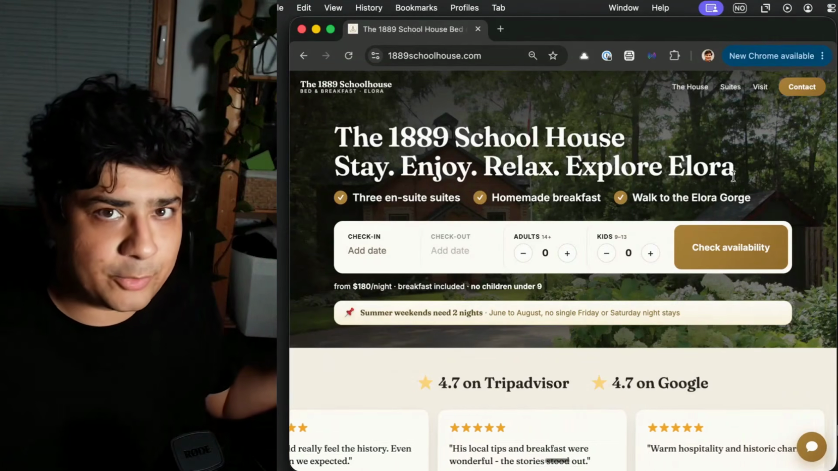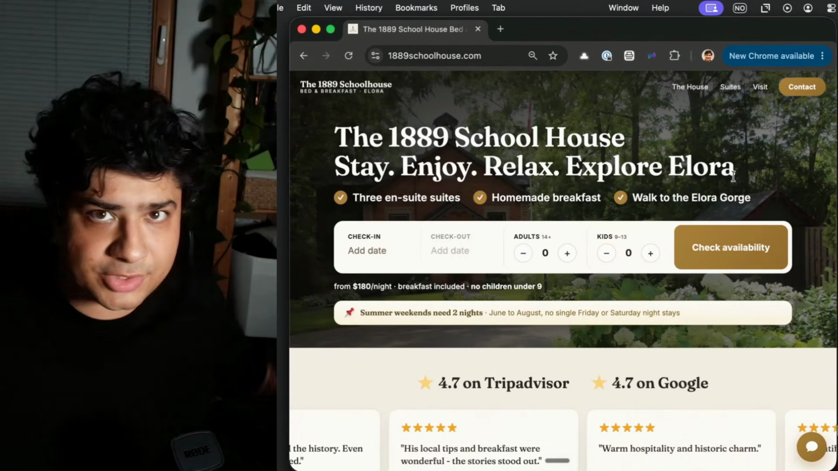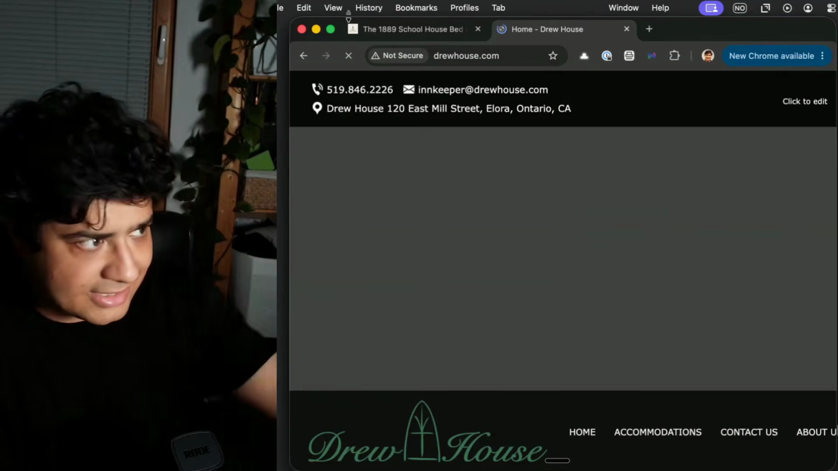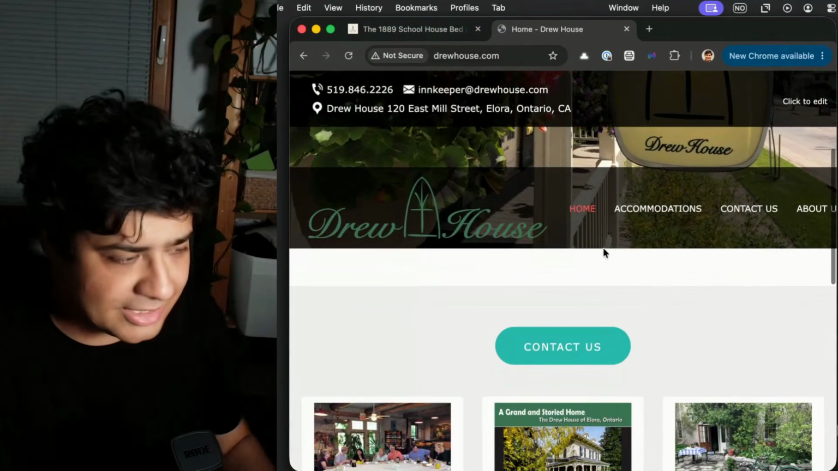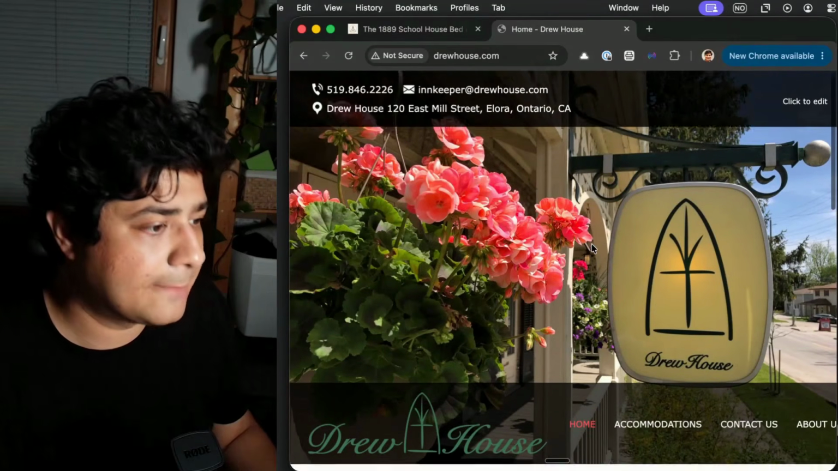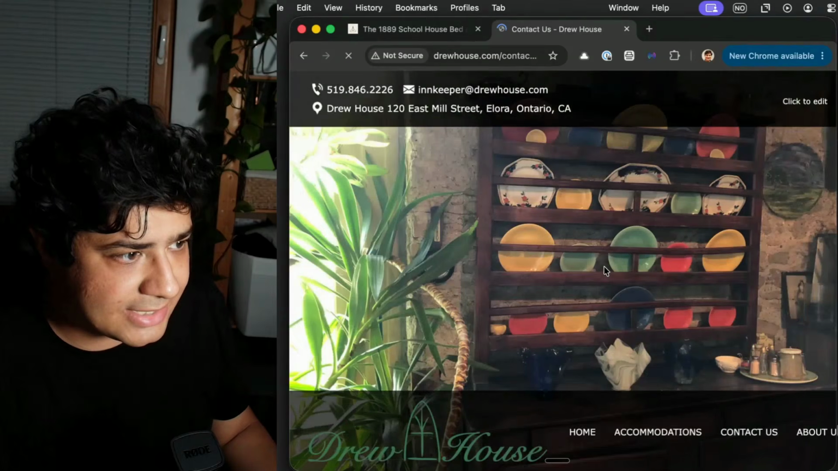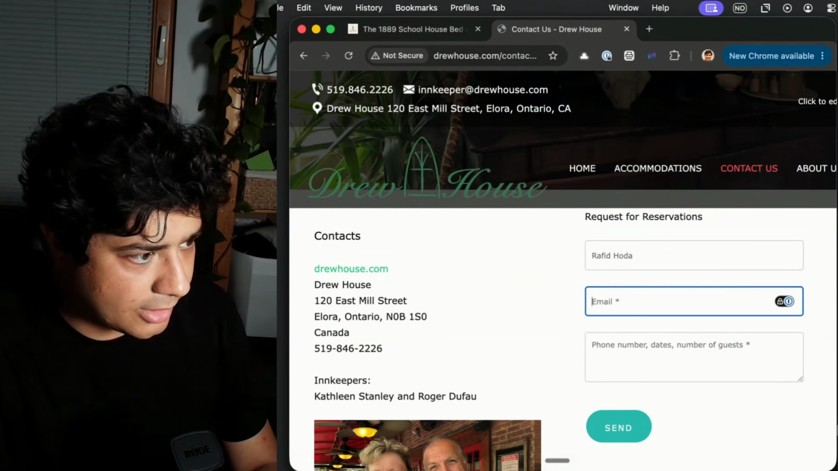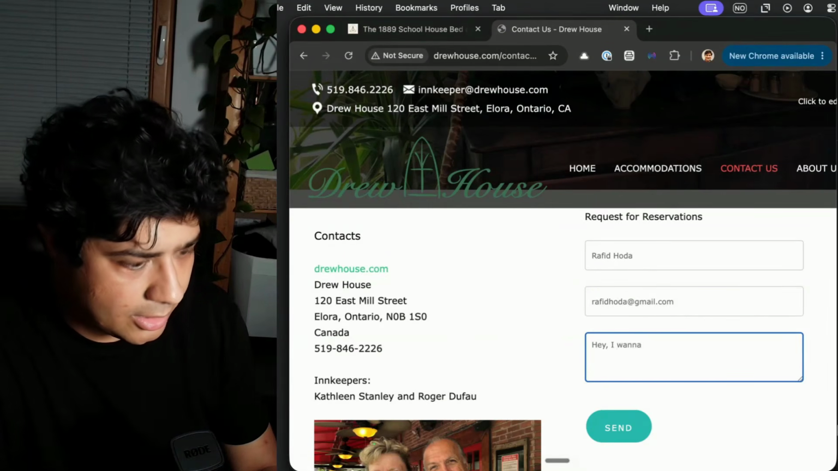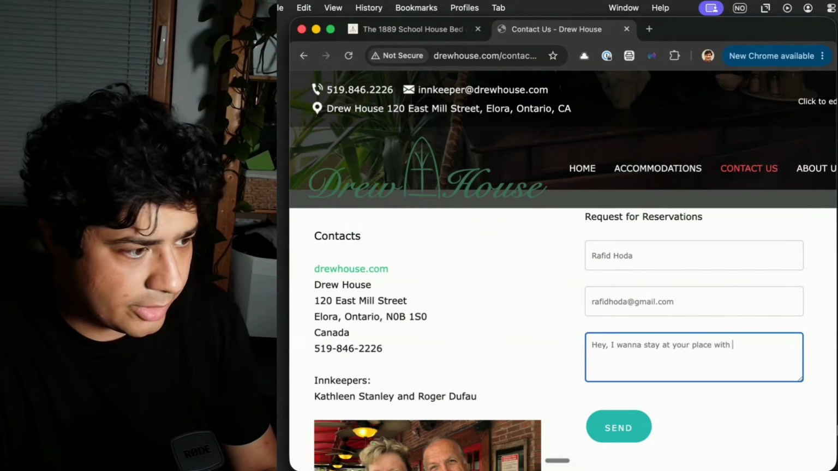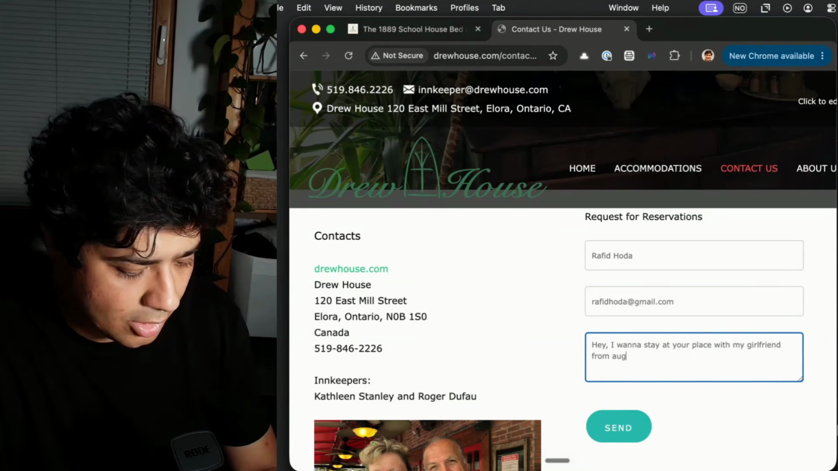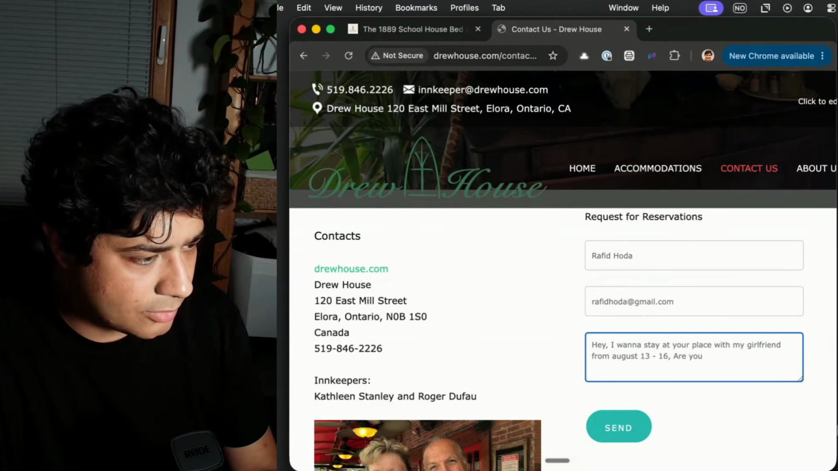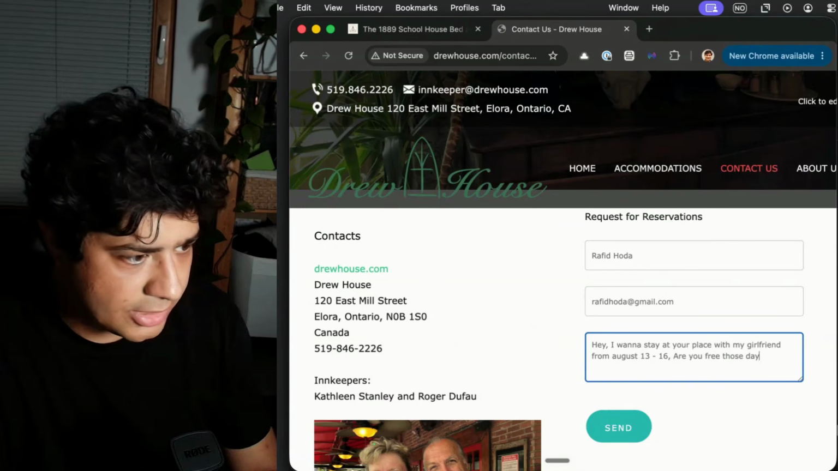It was one of those websites where there was no way to book. Let me just show you another place next to this one that has that type of website. Not that I think it's bad or anything, but this is what a lot of places look like. So you press contact us, and then you have to write down your name and email, and say, hey, I want to stay at your place with my girlfriend from August 13th to 16th. Are you free those days, for example?